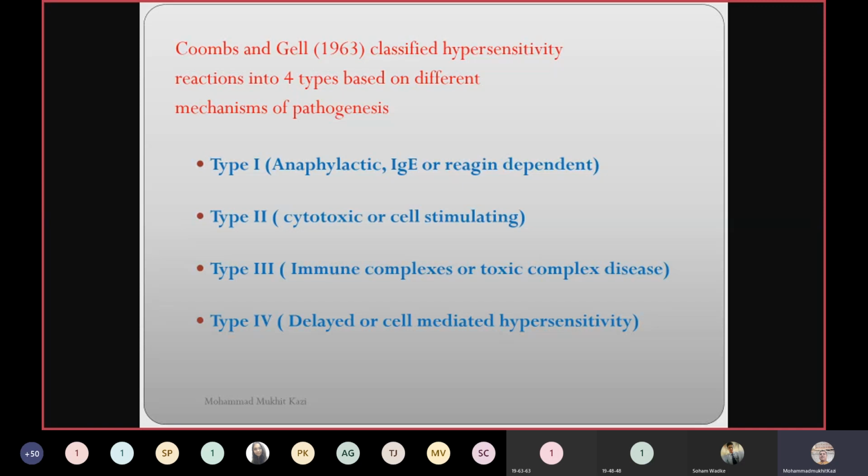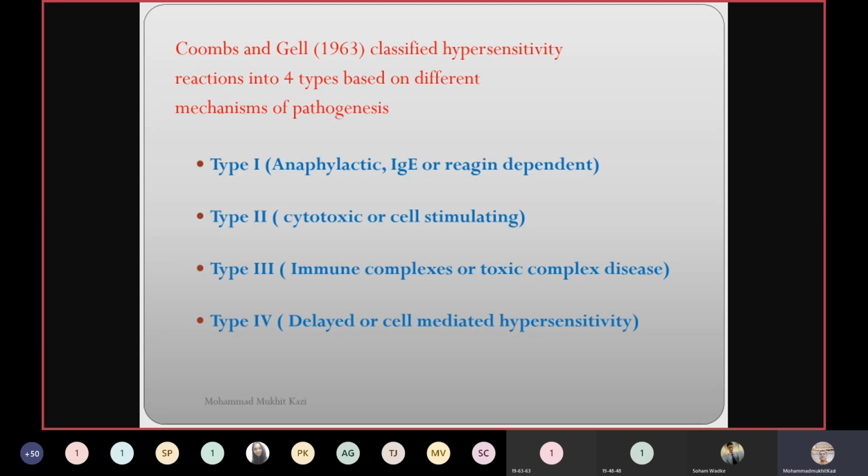Now, how do you remember? I'll tell you in the next slide. Type 1 is anaphylactic, IgE or reagin dependent. Type 1 is always mediated by pre-existing IgE antibodies. Which antibodies are those? They are already formed because of the initial sensitization. And after the shocking dose, there will be an overwhelming response of that IgE, and that will lead to a deleterious effect on the host.